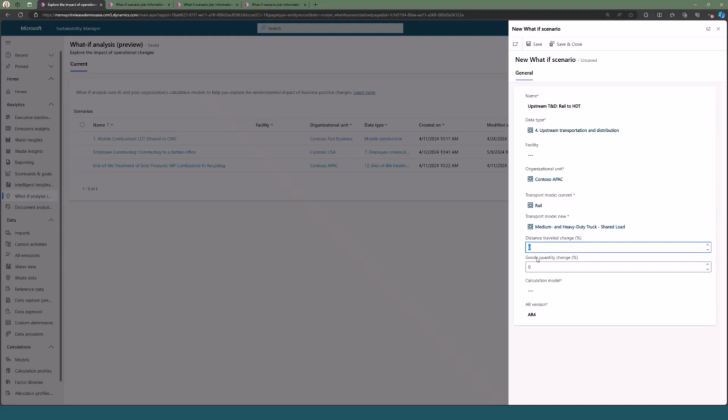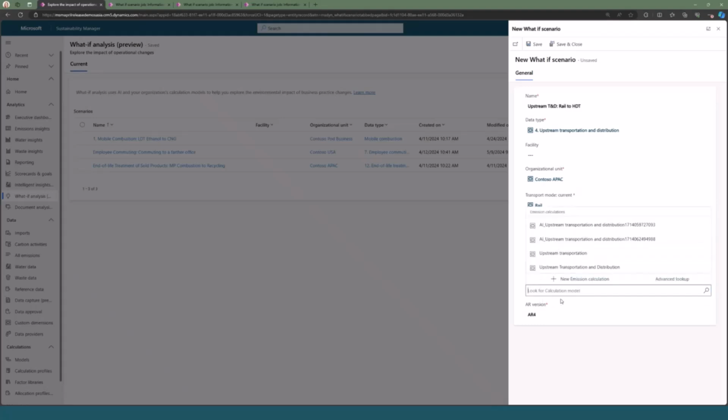And then here you have this concept of quantity changes. So some scenarios or some data types you'll notice do give you the option to make these quantity and percentage changes. So let's say for this one, the change from rail to heavy duty truck resulted in maybe like a 20% increase in distance traveled. And maybe now you can carry maybe like 10% more in the goods quantity on average.